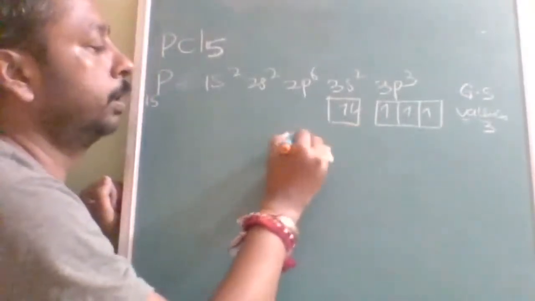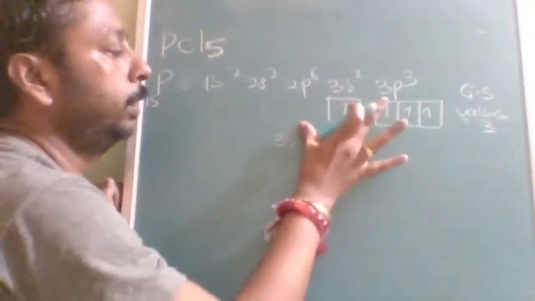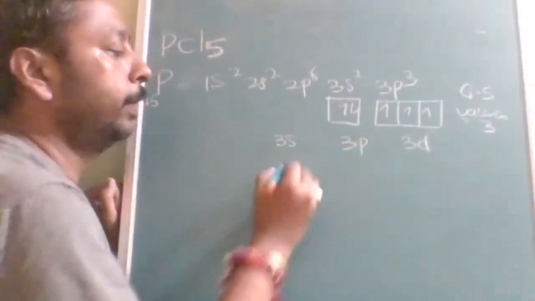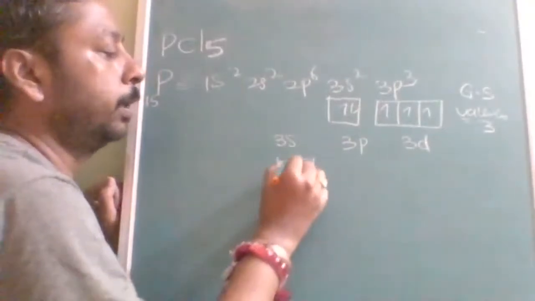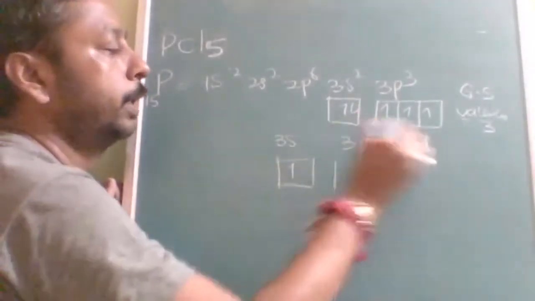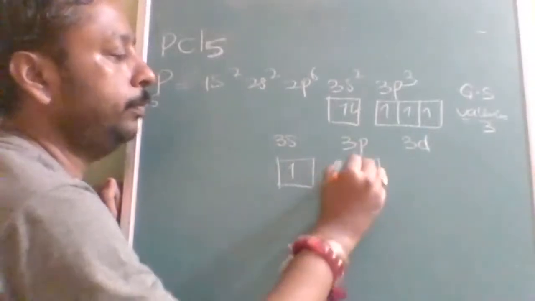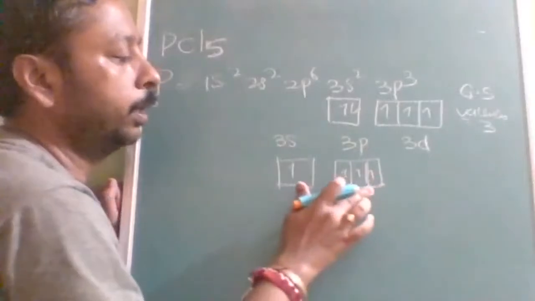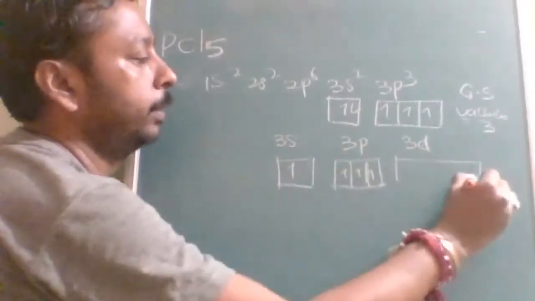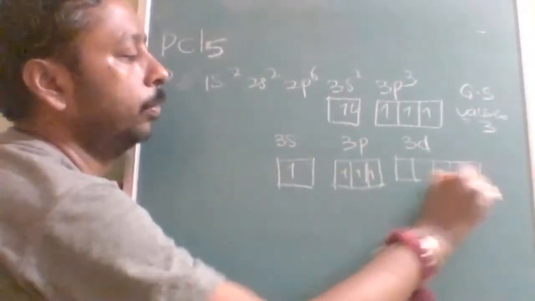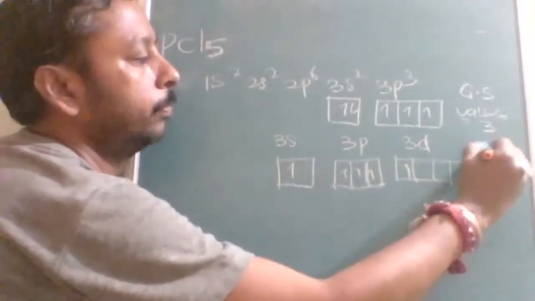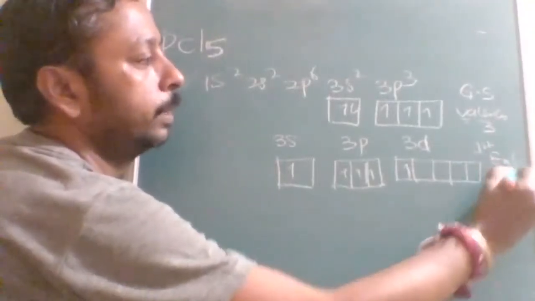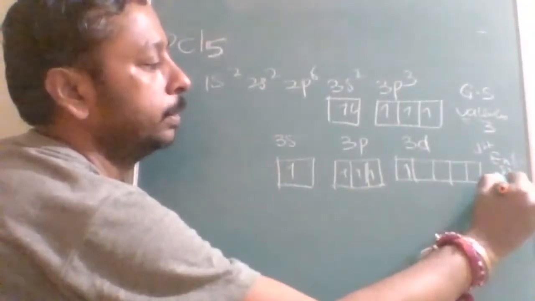Then it will use the d subshell also: 3s, 3p and 3d. That facility is given for phosphorus. So this electron will go into the d subshell. Now it will be able to provide the 5 unpaired electrons required for bond formation with the 5 chlorines. Now it is called the first excited state, and here the valency is 5.